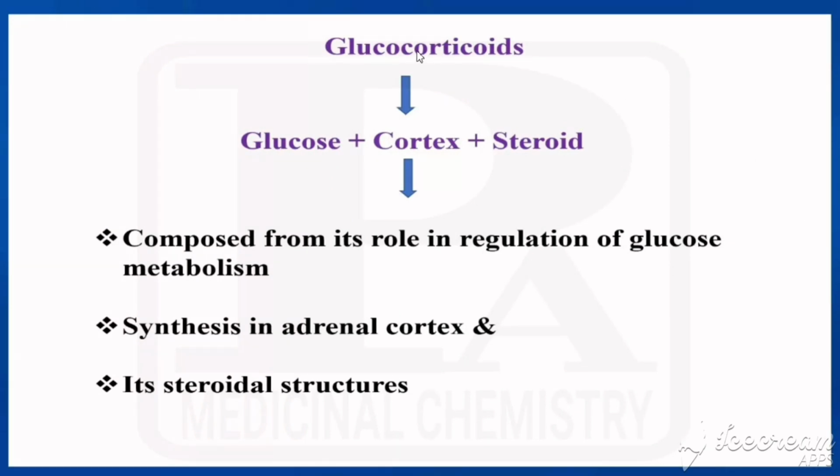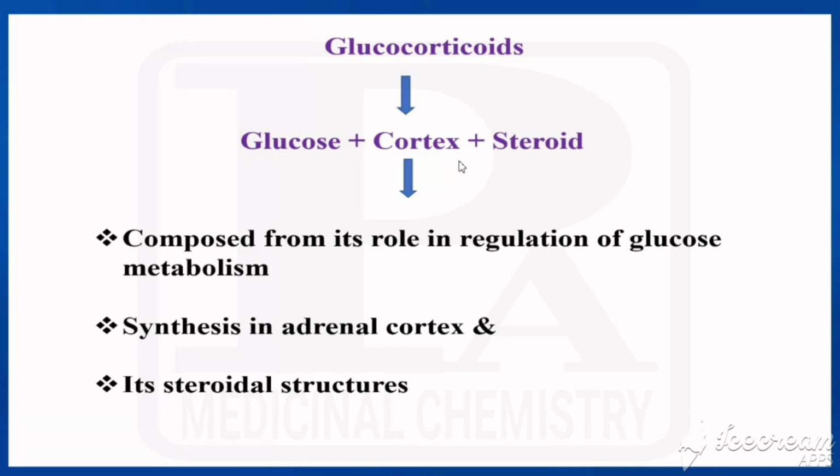This glucocorticoid, we can divide that into three parts: glucose, cortex plus steroid. So how is it called glucose, cortex, steroid? Because this name is composed from its role in regulation of glucose metabolism. So glucocorticoids means they are responsible for regulation of glucose metabolism.